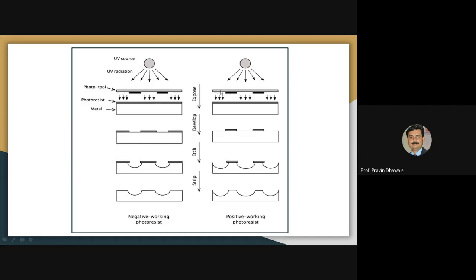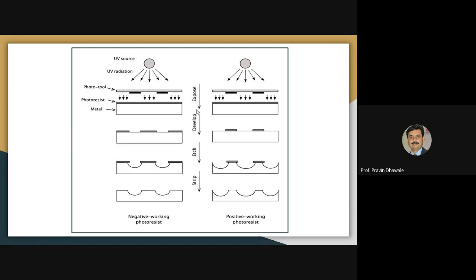If you are observing these two diagrams: ultraviolet radiation, photo tool, and this will be the film through which ultraviolet rays do not pass, right? Then this is the workpiece on which the photoresist film is applied. So this process is called exposure.